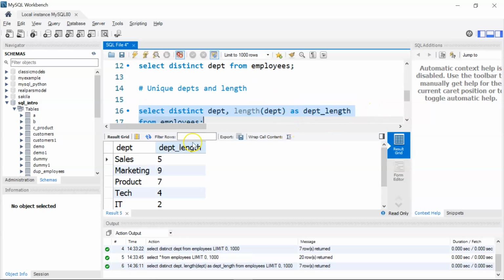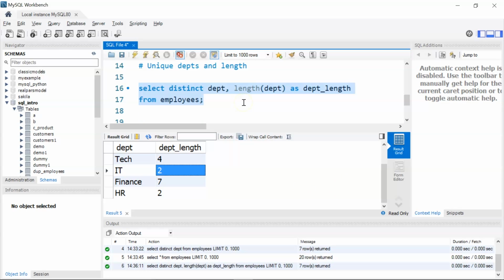Okay, you can see the result here. So sales, the length is 5. Marketing, the length of marketing is 9. So basically you're counting the number of characters that are present in each of the departments. So in sales there are a total of 5 characters, in marketing there are a total of 9 characters, in product there are a total of 7 characters, in IT we have just 2 letters, I and T, so hence the length is 2. Similarly finance is 7 and HR is 2 because we have just 2 letters, H and R. Okay, so this is another variation of using distinct along with any inbuilt function. Alright.